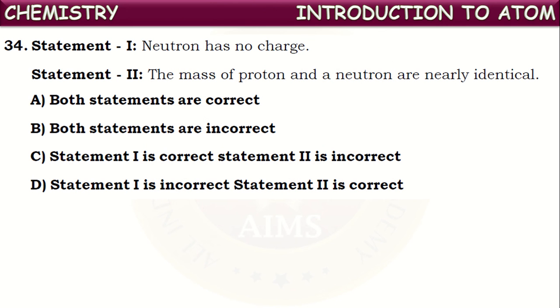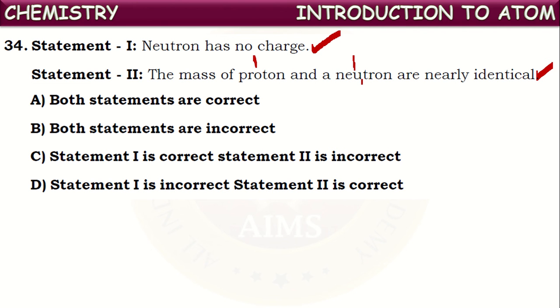Next one. Neutron has no charge. Is it correct? Yes. Neutrons are chargeless particles. Based upon that property only, the name neutron was proposed for them, neutral particles. Second statement: the mass of a proton and a neutron are nearly identical. Yes, it is also true. Both are having 1 unit mass, that we say as 1 atomic mass unit.